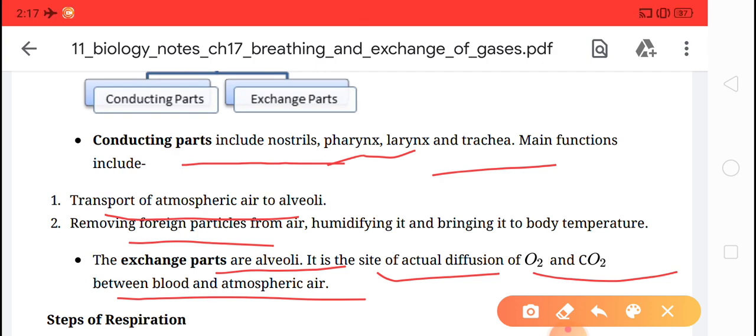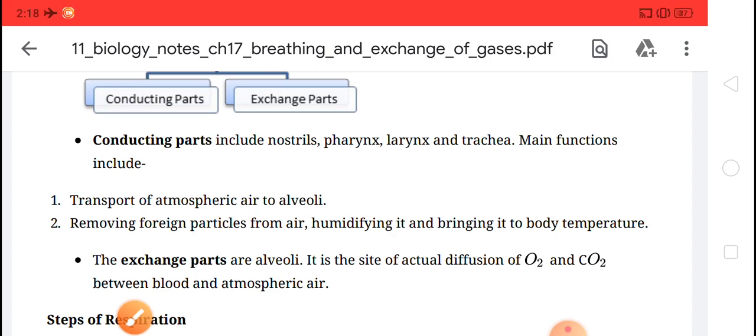From the atmosphere, the oxygen goes to the blood, and from the blood the CO2 is released out to the atmosphere through alveoli. Okay, clear, children? I hope you can easily understand the parts of conducting and exchange and their functions.